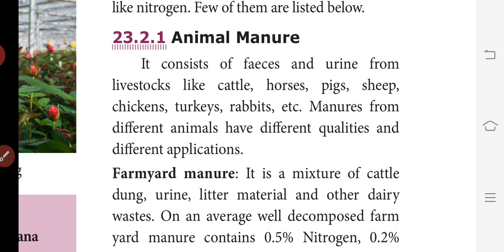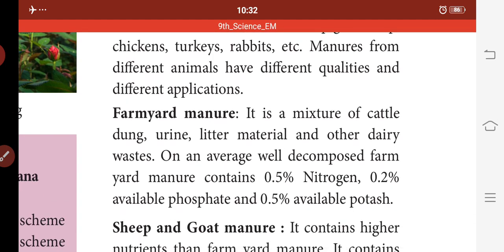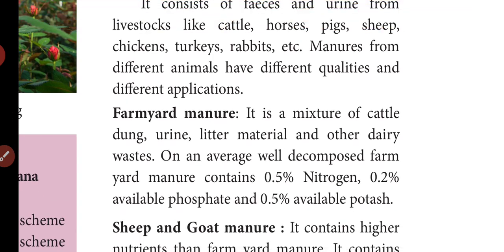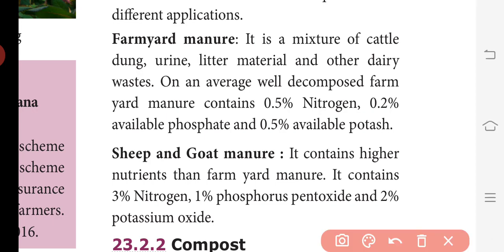Farmyard manure is a mixture of cattle dung, urine, litter material and other dairy waste. On average, well decomposed farmyard manure contains 0.5% nitrogen, 0.2% available phosphate and 0.5% available potash. So farmyard manure contains a mixture of cattle dung, urine, litter material and other dairy waste.